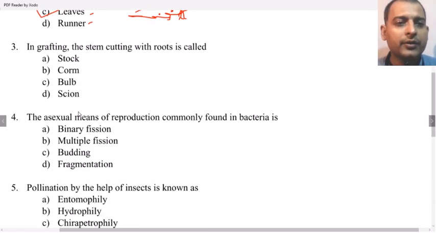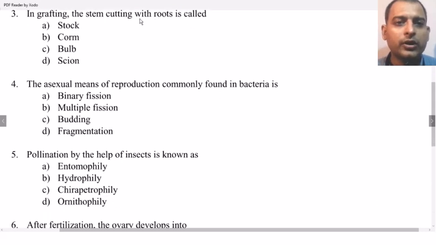In grafting, the stem cutting with roots is called stalk, corm, bulb, scion. The correct answer is stalk. So you need to remember that in grafting there will be two parts, one with the root and one without the root.